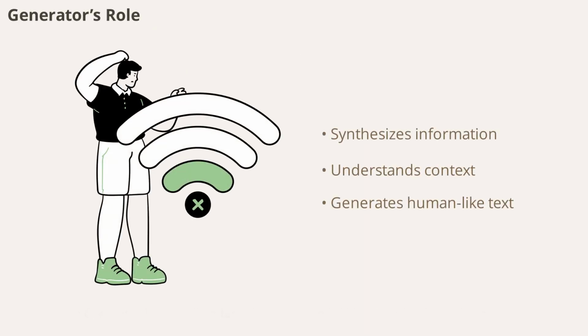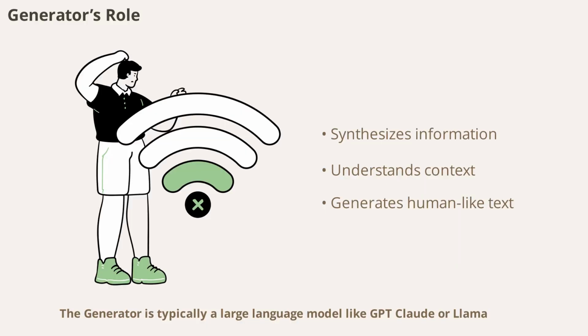The generator is typically a large language model like GPT, Claude, or Llama. Its job is to take the enriched context, combining both its own knowledge and the retrieved facts, and generate a human-like response.